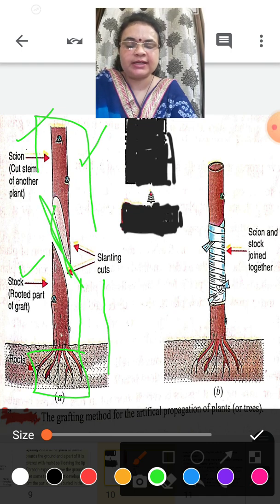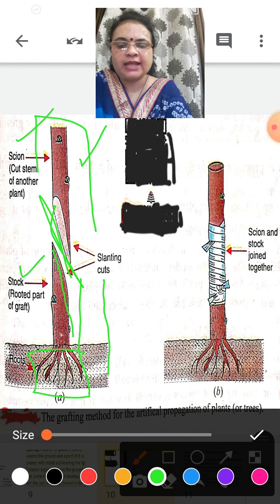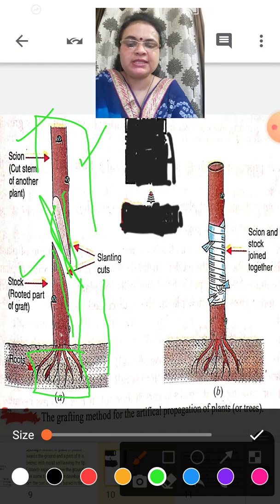Here you can see in the diagram, with a sharp object or knife, stalk and scion are cut in a slanting way, means the cut in the stem is slanting. You can see here in the picture, one slant is like this and the other shape is like that.